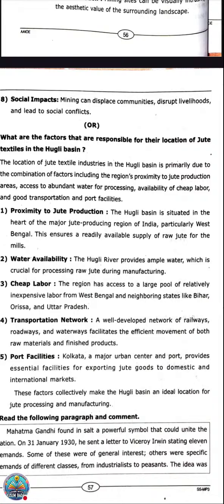If you include these points, it works for every answer, whenever they ask why an industry is at a particular place. Whenever any industrialist establishes an industry, he will check whether he is getting labor or not, and that it should be cheap labor. So this is the first key point. Then the second point, banking facility. They need loans to establish any industry, so bank facility. Third one, water facility.